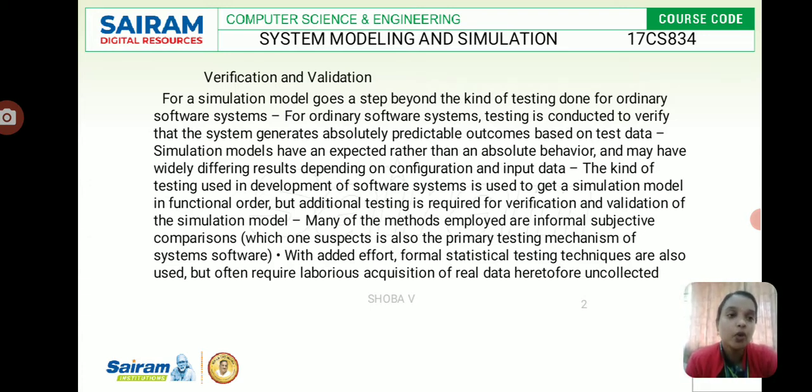It depends on configuration and input data. This kind of testing used in the development of software systems is to get a simulation model in functional order. But additional things are required for verification and validation, such as acquisition of real data. Comparing the final simulation result with the analytical result is one of the main techniques.